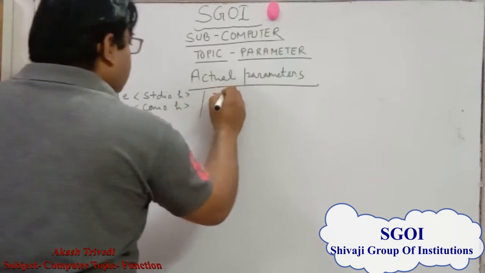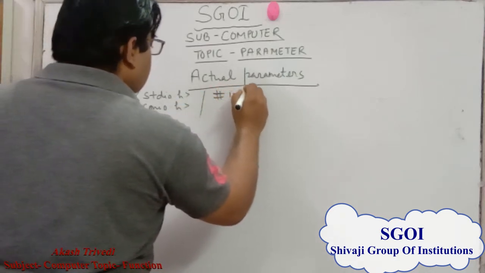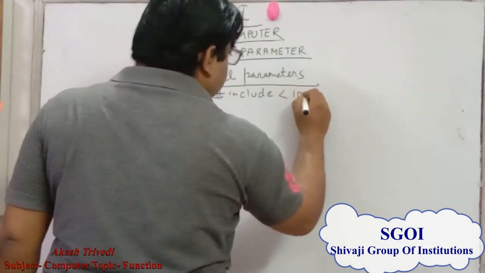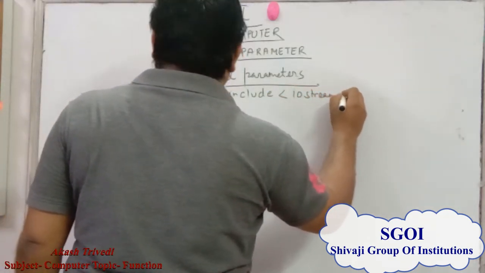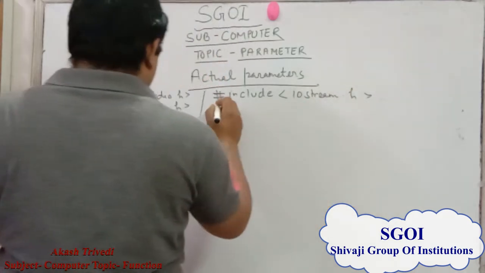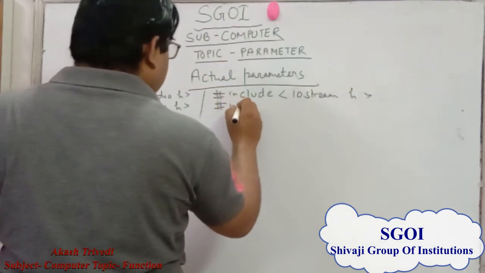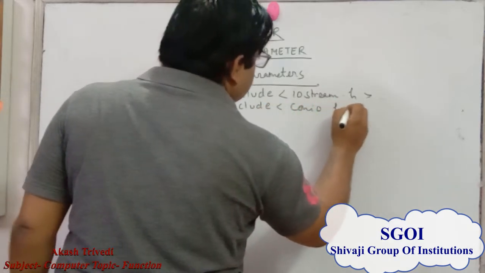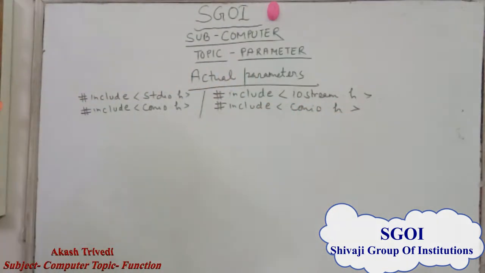In C++ we use #include iostream.h and conio.h. These are the header files which are used in the program.